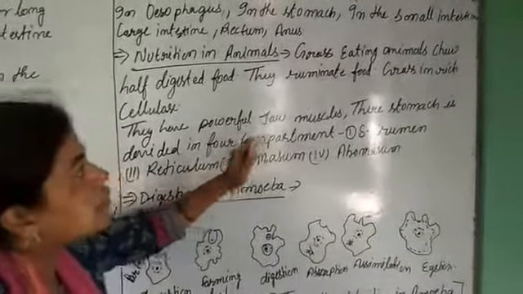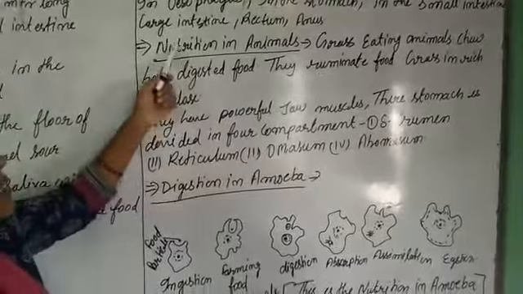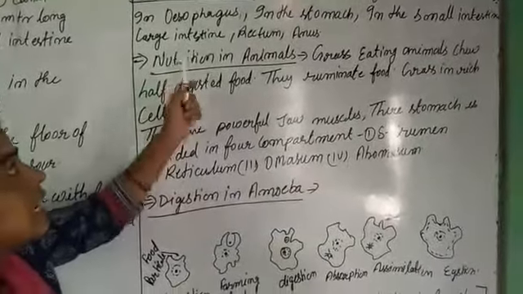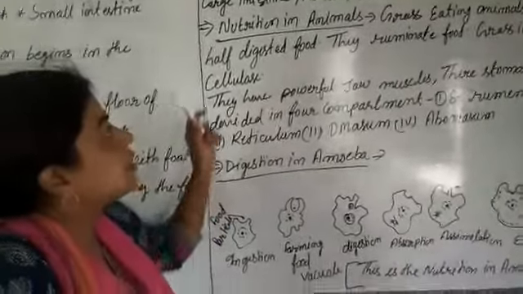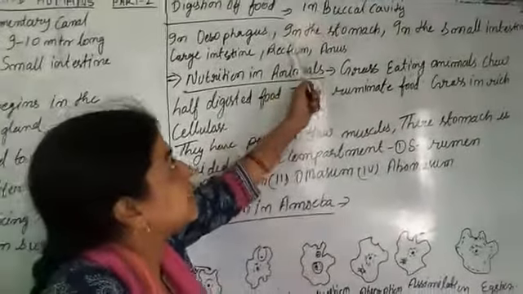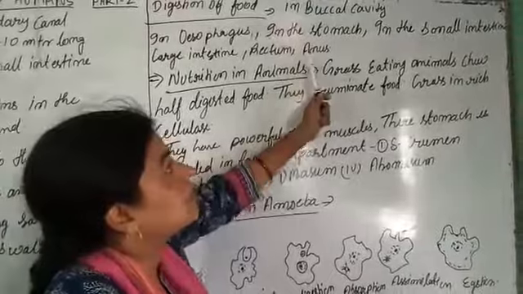After the digestion of food, the waste material goes into the large intestine, and the large intestine passes the waste material out to the rectum, and the rectum passes the waste material out to the anus.